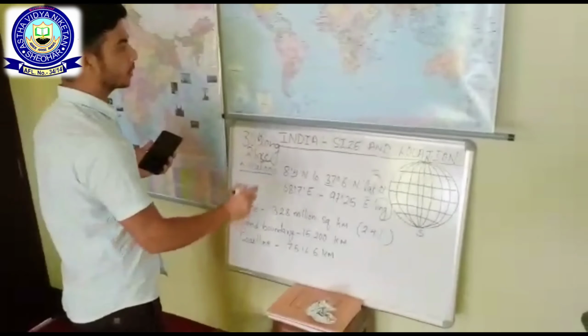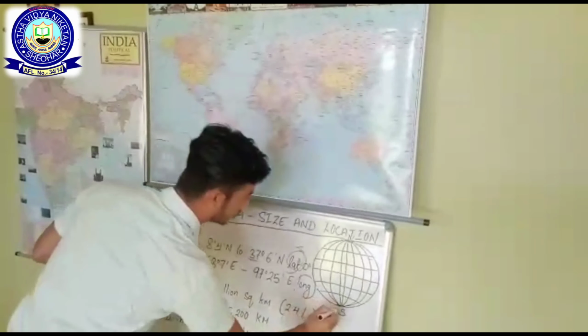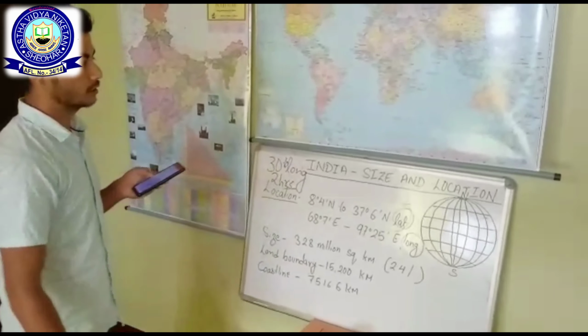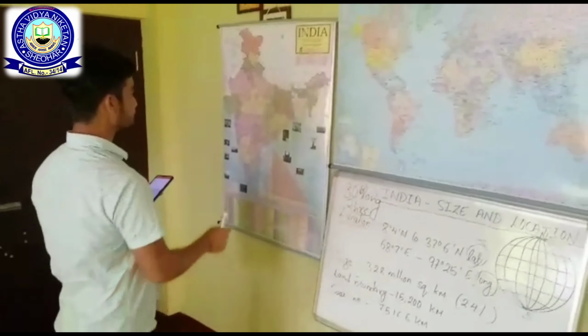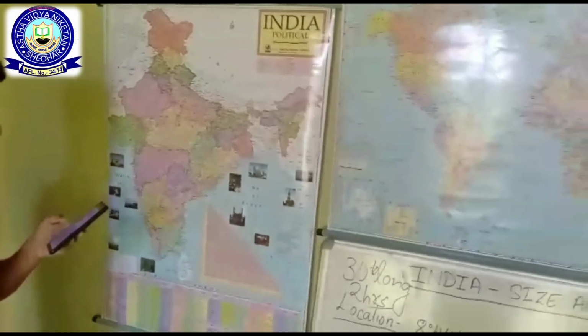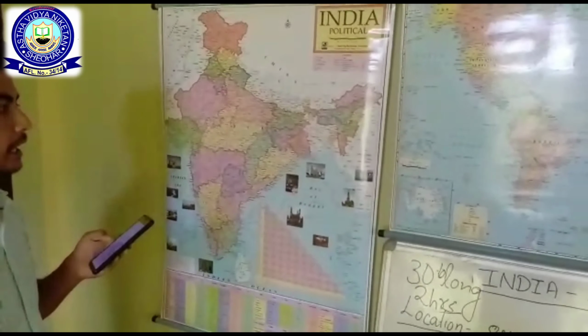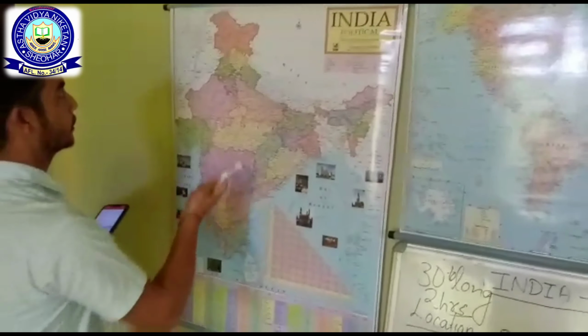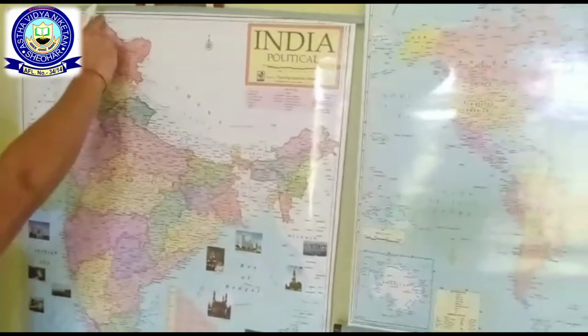Likewise, the prime meridian, which is 0-degree longitude. India is a vast country, and it extends from 8 degree 4 minute north latitude to 37 degree 6 minute north latitude.